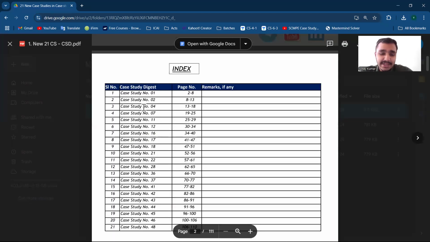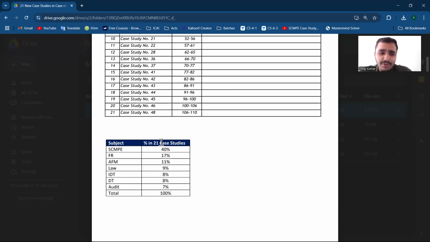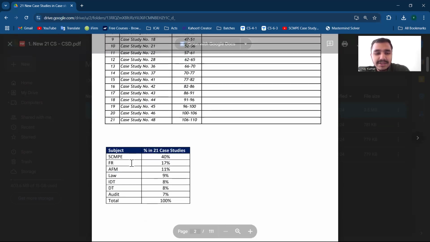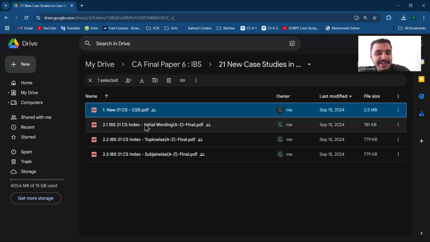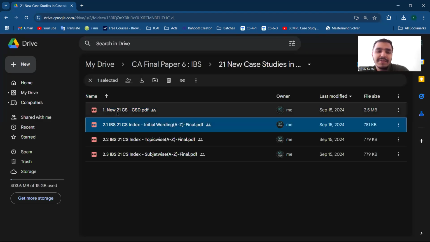So here you can see the 21, and the case study number, because I haven't changed the case study number of the ICAI. I added the serial number, but the case study number, you can see 1247, is what is in the case study digest. So you can quickly go through that, or link it with whatever faculty material you were earlier carrying or had printed. So you can link that if you want. And majorly there was our 40% SCP. The indexes I will explain. These 3 indexes are for the particular 21 case studies, not all. So if someone has taken the whole case study index, this is not relevant for that person.